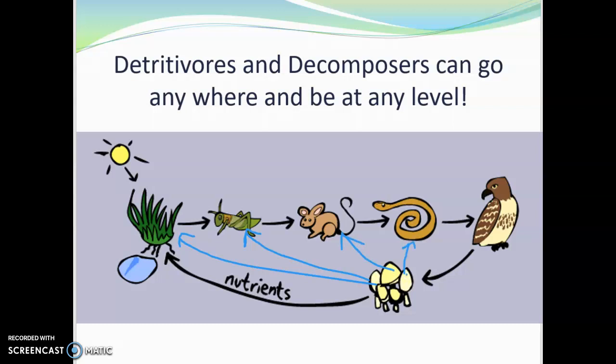Oops, and you know what, guys? I'm drawing my arrows the wrong direction, right? They should actually be going this way, to the right, because they're eating it. They're eating it and they're breaking it down. So I was drawing my arrows the wrong way. So the arrows can go to any level because they're responsible for breaking down those organisms when they die and putting the material back into the system.